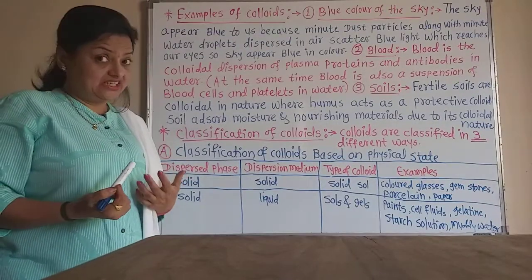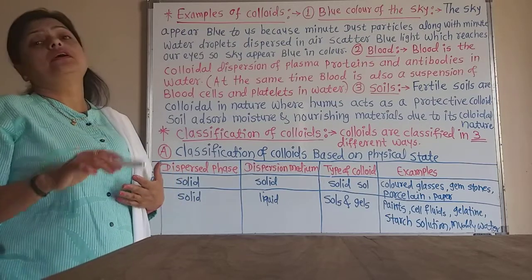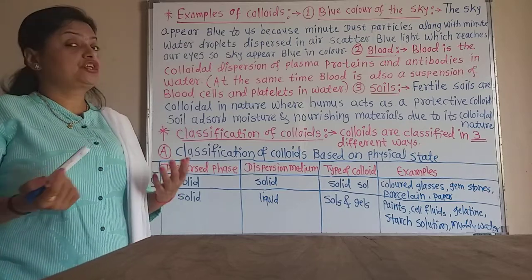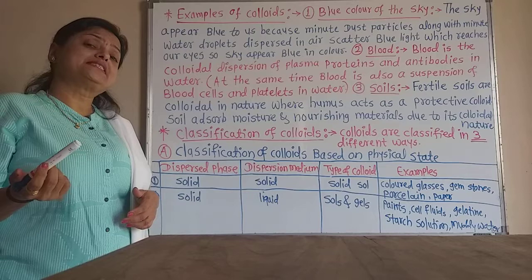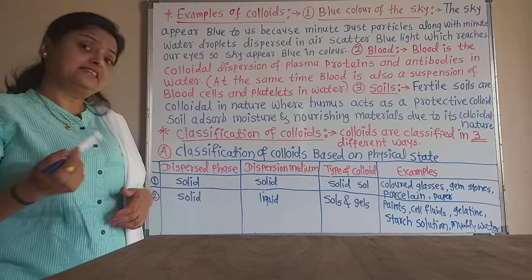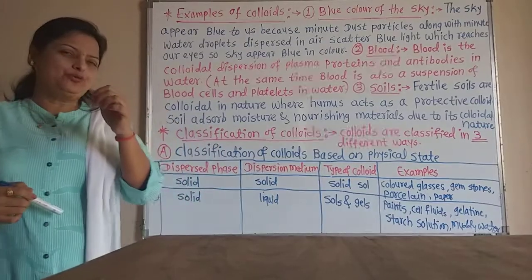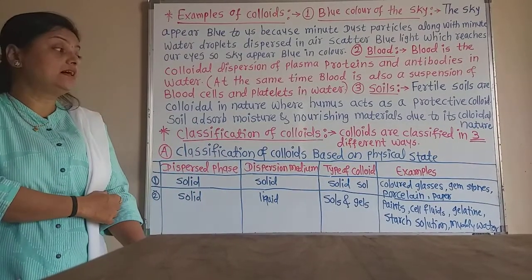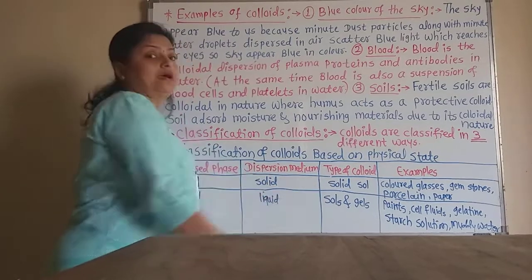Again, gelatin. You know that in gelatin there is solid dispersed into liquid. Again, the starch solution: starch particles are solid, they are the dispersed phase, and water is the liquid, that is the dispersion medium. So starch solution and muddy water, with very minute particles of mud, are examples of colloid, that is, the type of sol and gel.